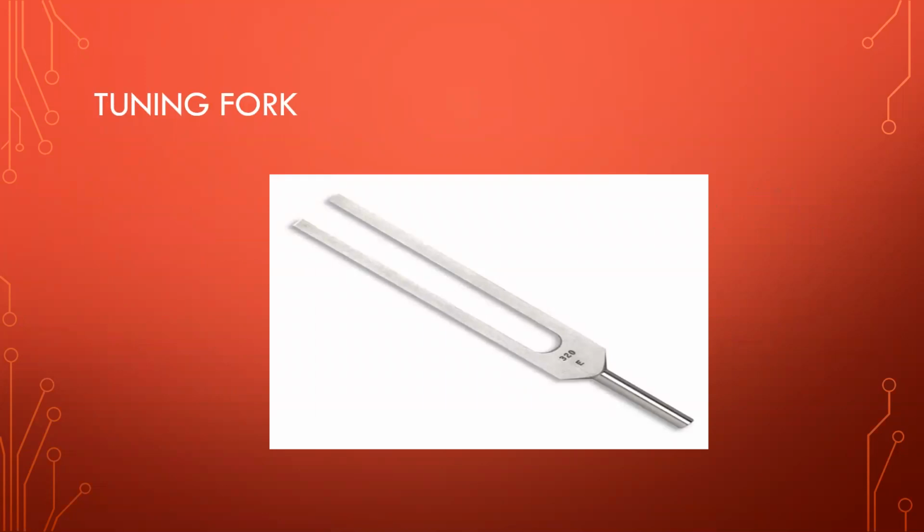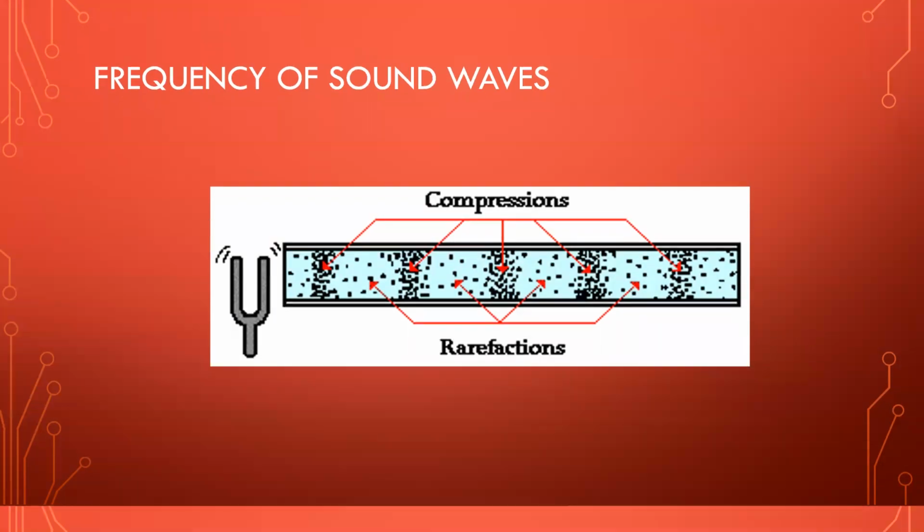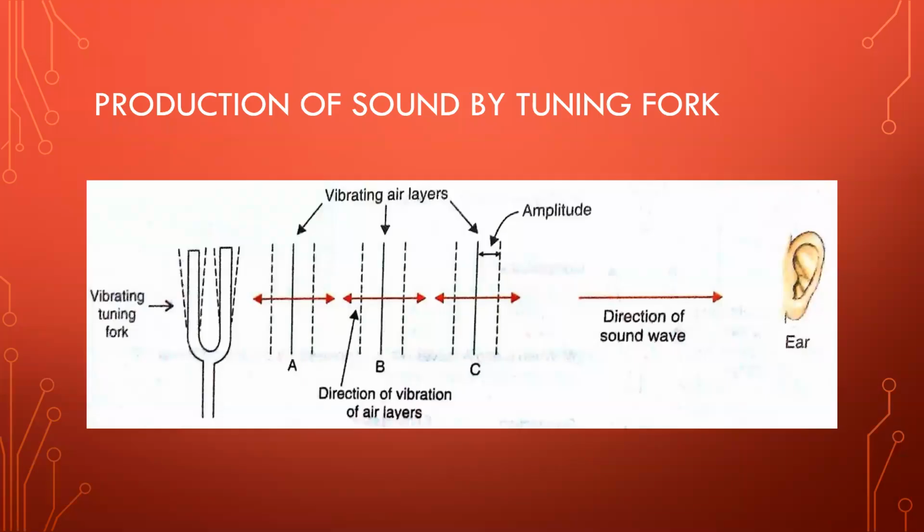This is the image of tuning fork, which shows a stem and two prongs. This image shows production of sound waves through tuning fork. This image shows a vibrating tuning fork, which shows vibrating air layers and direction of sound waves.